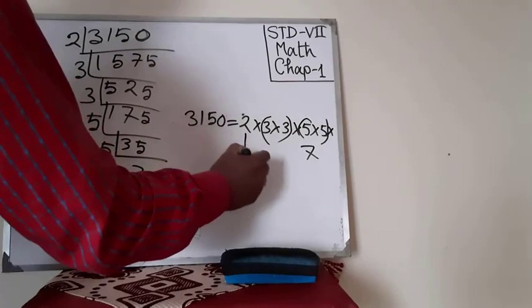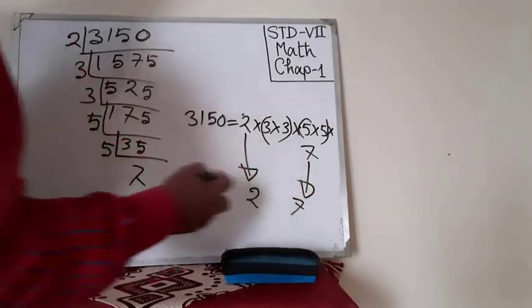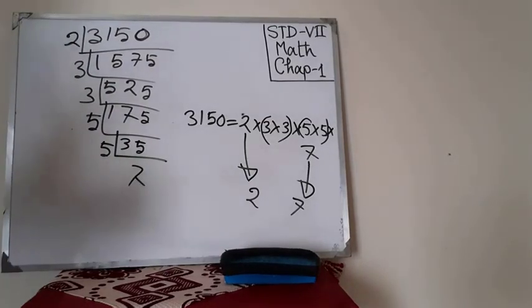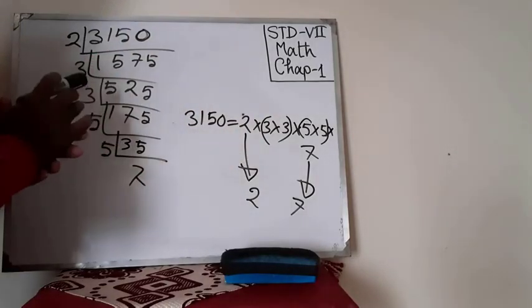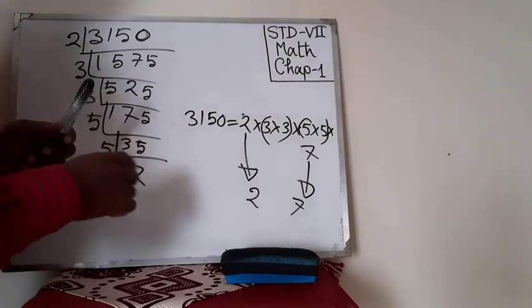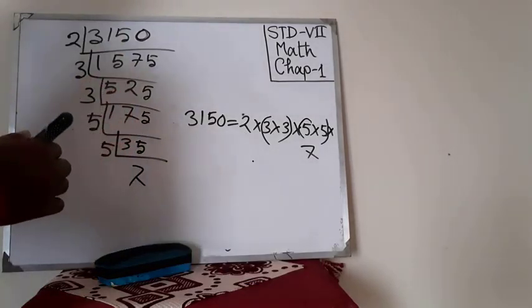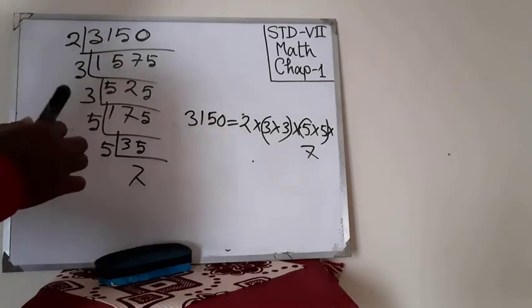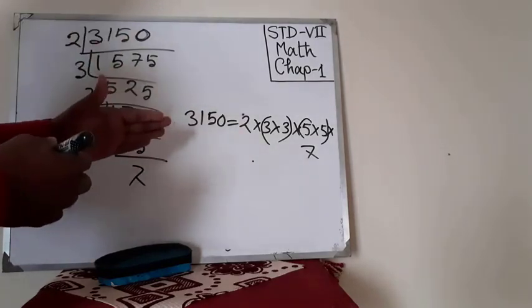So 2 and 7 are without pair. So if I get another 2 and 7 from any number, then the number will be a perfect square number. We have got here 2 and 7 as unpaired numbers.